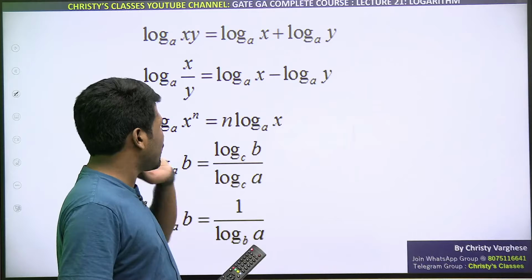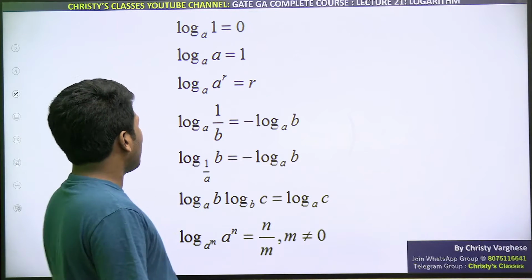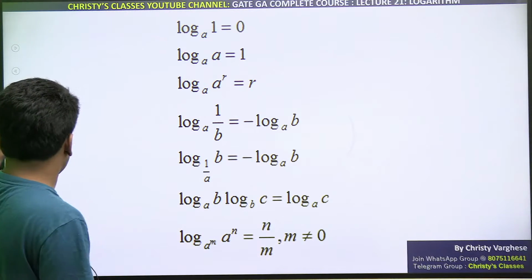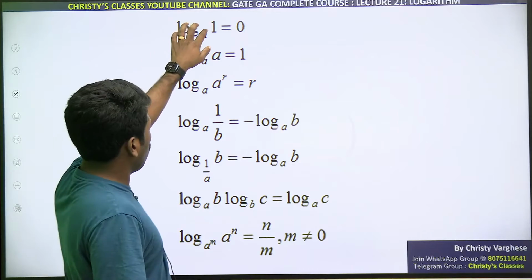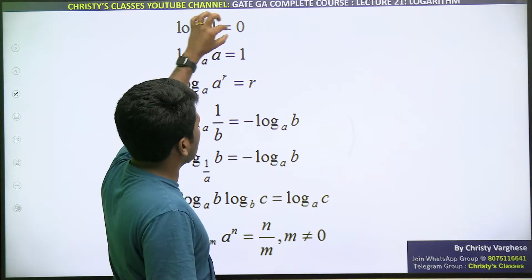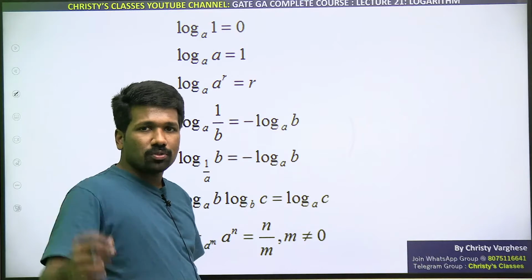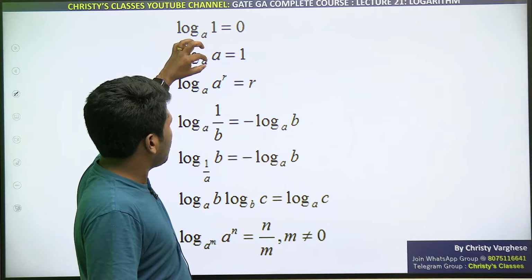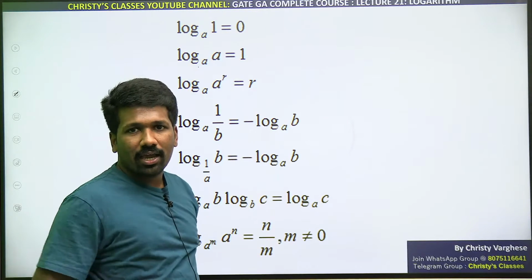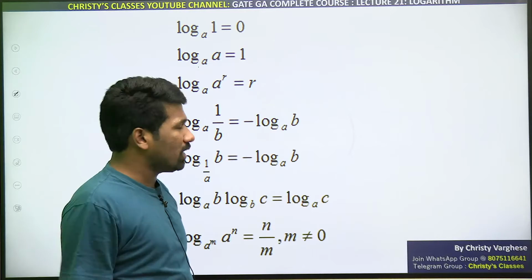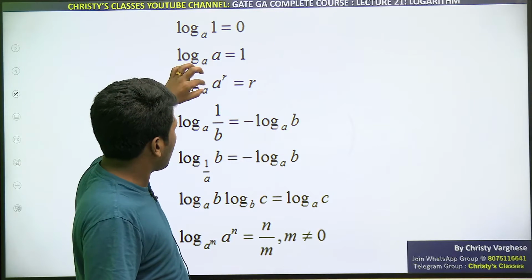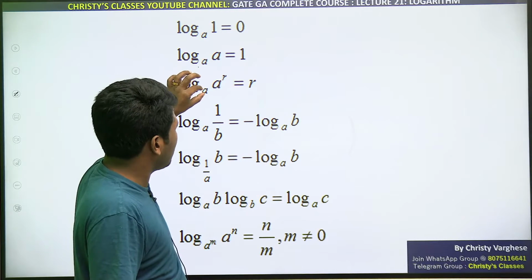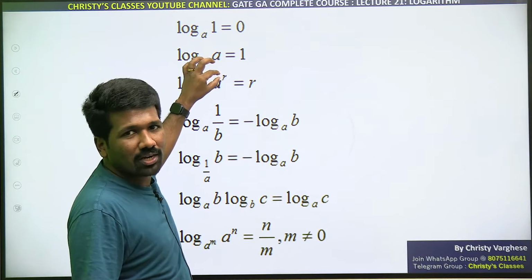But you don't have to by heart it like this. These are the properties we can learn more. This also you can justify it just by looking at it. Log 1 to the base a is 0, because a का 0th power है ना 1. Any number raised to 0 is 1 ना. That is log 1 will be 0. And log a to the base a is 1. A का कौन सा power है a? A का first power is a ना. Any number raised to 1 is that number itself. Log a raised to r to the base a. This is what we call base cancellation. But understand it logically. A का rth power है a raised to r.